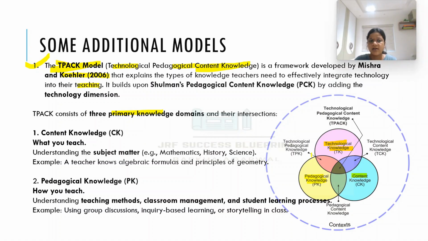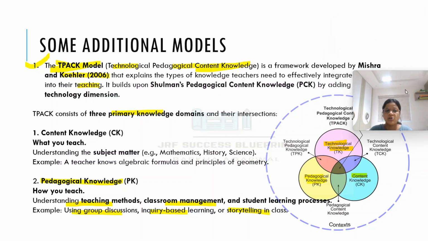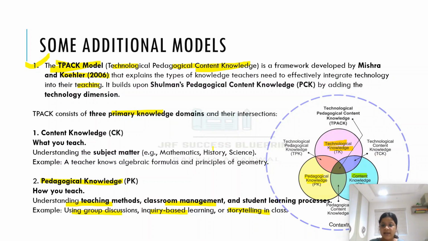Okay, so what does content knowledge mean? Content knowledge means what you are teaching, your subject area. Suppose mathematics, history, or science. That is what you are teaching. Number two is pedagogical knowledge. That is how you are teaching, understanding teaching methods, classroom management, and the student learning process. That is, you are using group discussion method, inquiry based learning, storytelling, demonstration method, project method. So pedagogical knowledge is how you are teaching.